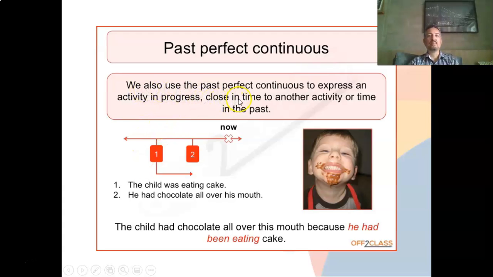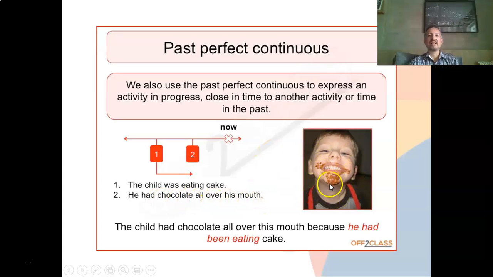So we also use the past perfect continuous to express an activity in progress, close in time to another activity or time in the past. So it has nothing to do with now. It has to do with two actions in the past. So here we have action 1. The child was eating a cake. Look at the child here. And we have action 2. He had chocolate all over his mouth.